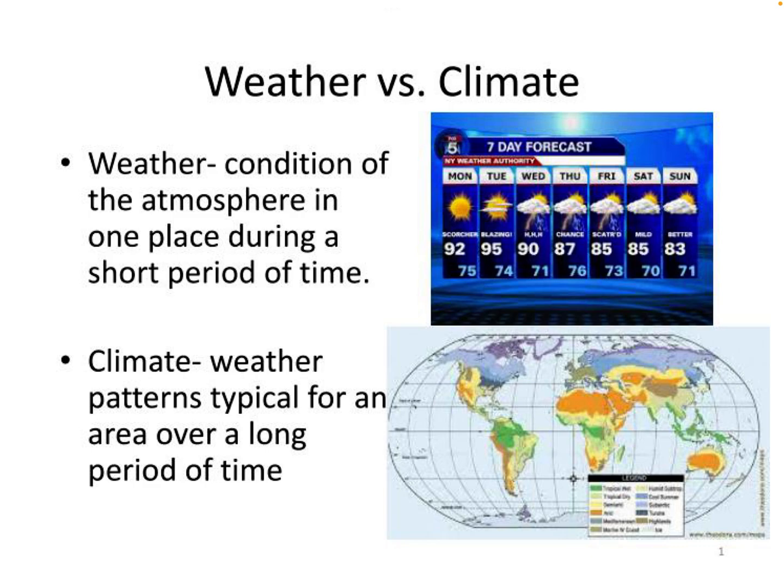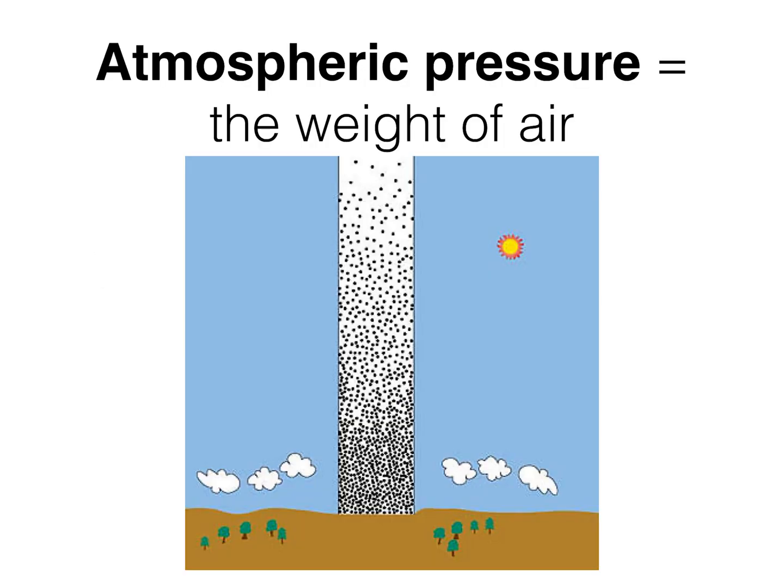So what forms our weather from day to day? Really, a lot of it is down to the atmospheric pressure. Now we've looked at this a lot in class. What is atmospheric pressure? It's the pressure and the weight of the atmosphere around us. And the atmosphere is the air that's pressing down on us. So it's the weight of the air.